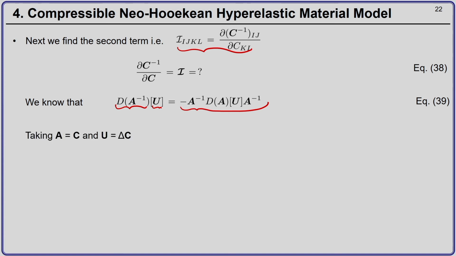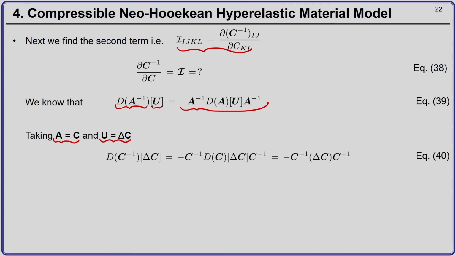Okay. Now, if I take A as the right Cauchy-Green tensor C, and the general direction u as the change delta C of the right Cauchy-Green tensor, then I can identify the directional derivative of C inverse in the direction delta C as nothing but minus C inverse delta C C inverse.